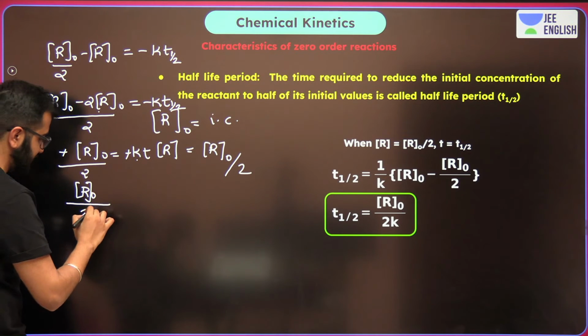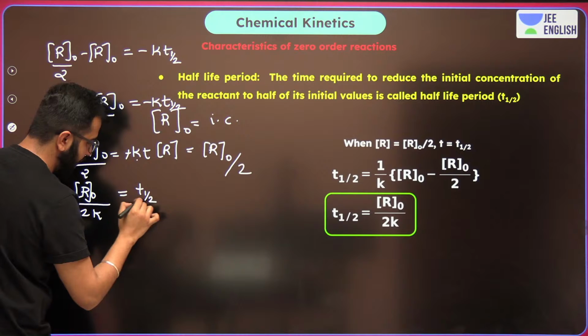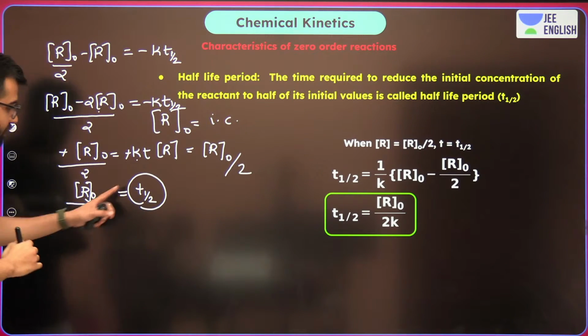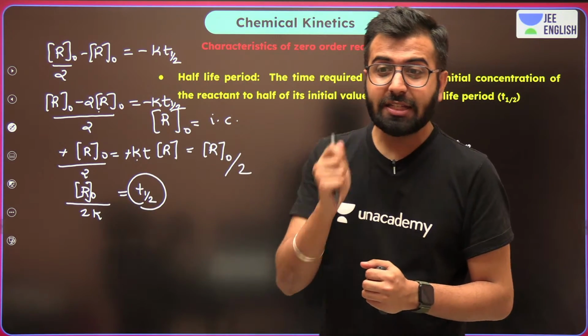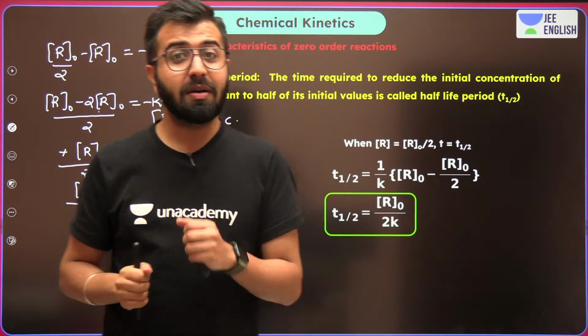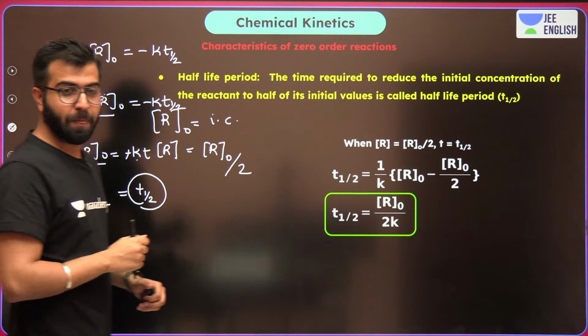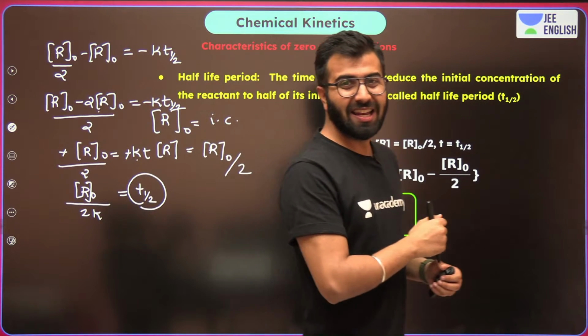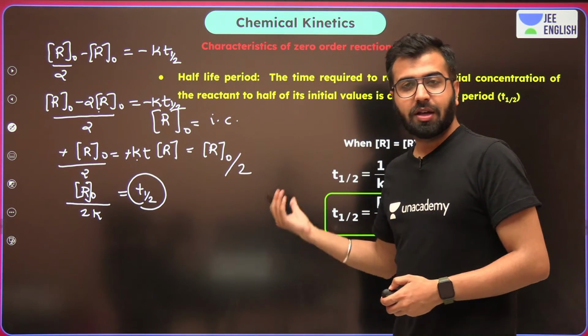Take K on the LHS. It is nothing but half-life, where 1 by 2 is in the subscript. So do remember this. Is this clear, boys and girls? Let me know. Yes or no? Okay? And now let's talk about the final equation.